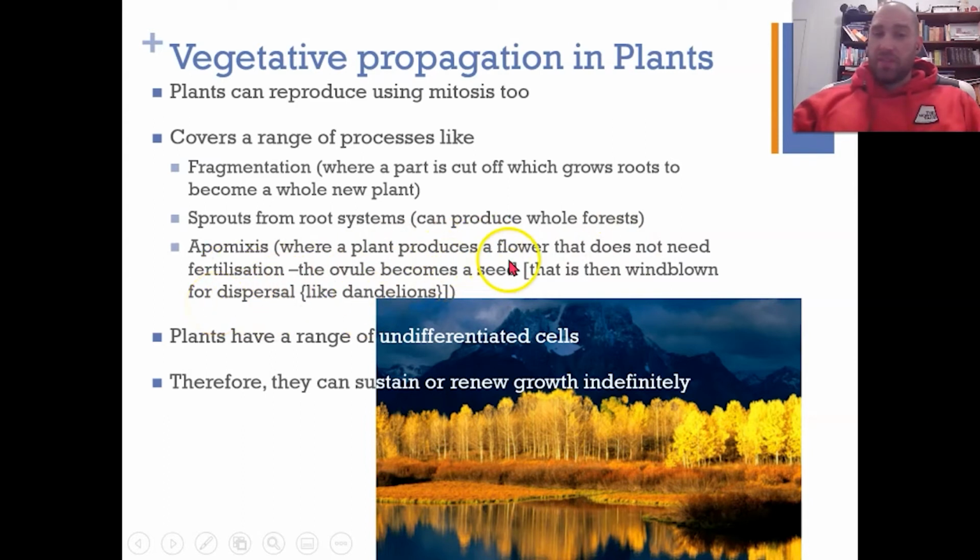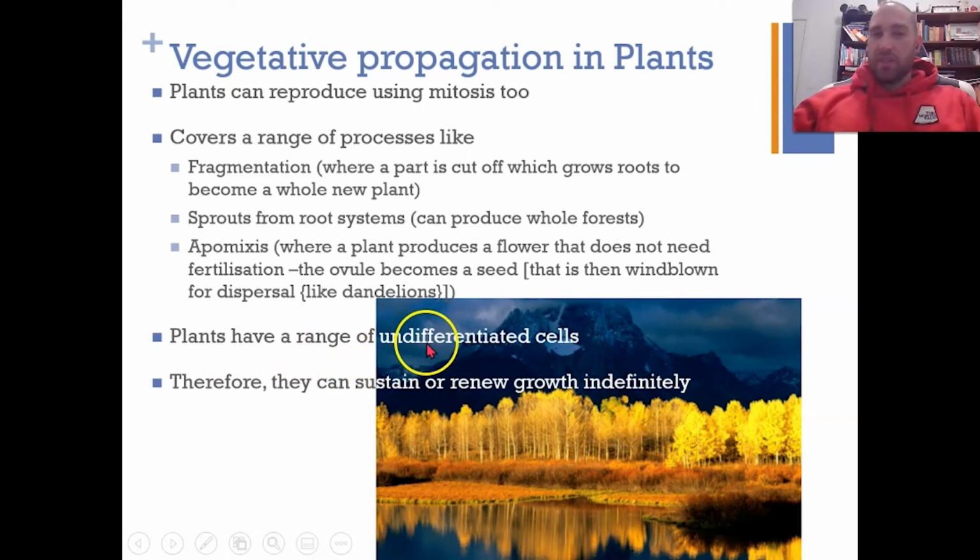So we're basically doing a lot of the parts that would happen in sexual reproduction, but we don't have to do the actual sexual reproduction bit. The ovule just becomes a seed which is blown around, so dandelions can do this. The reason why this works is because plants have a huge range of undifferentiated cells which can then differentiate later on. So they can sustain and renew growth indefinitely.